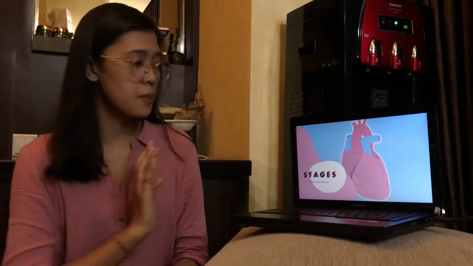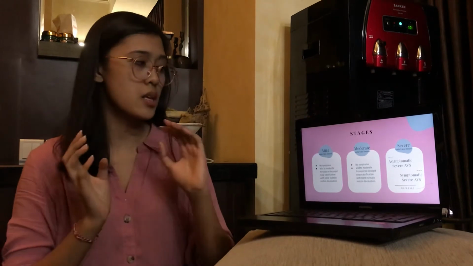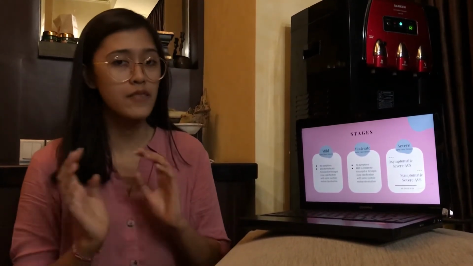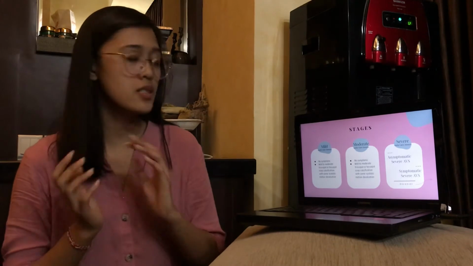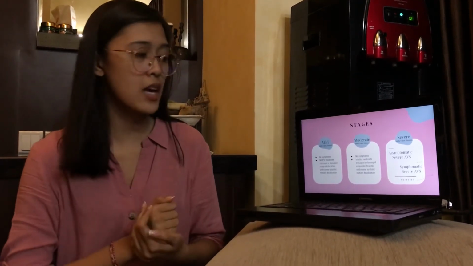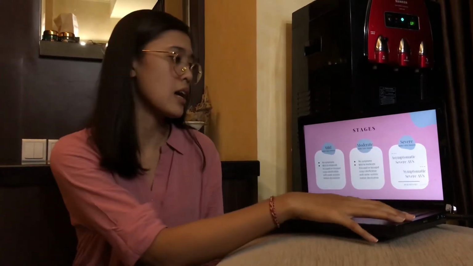So there are stages in this AVS condition. The first one is mild, moderate, and severe. In mild and moderate AVS, the patient might have no symptoms but have mild to moderate tricuspid or bicuspid calcification with some reduced systolic motion. And for severe AVS, there are asymptomatic severe AVS and symptomatic severe AVS.